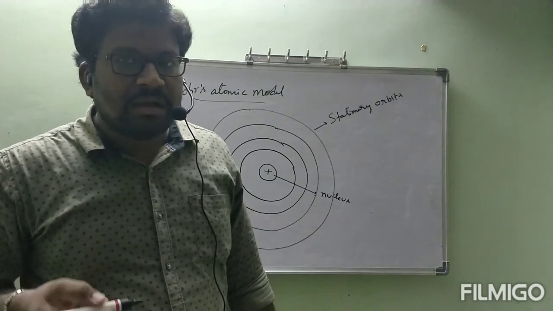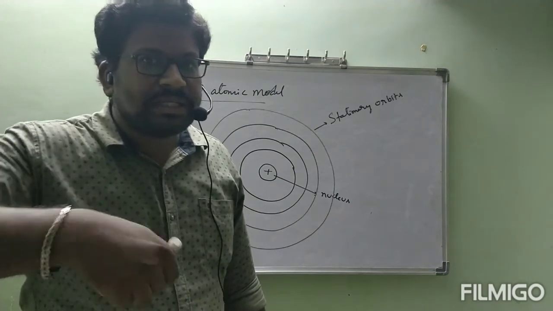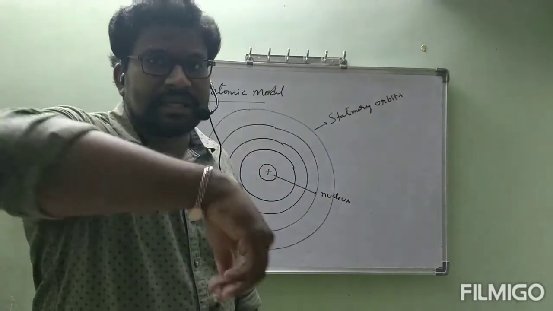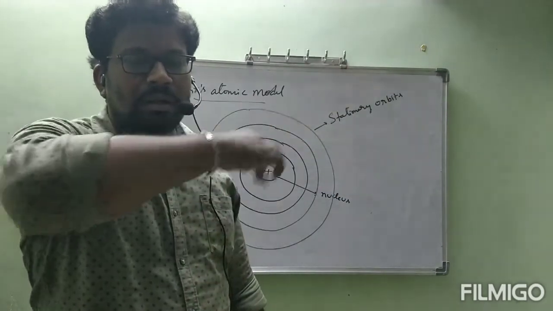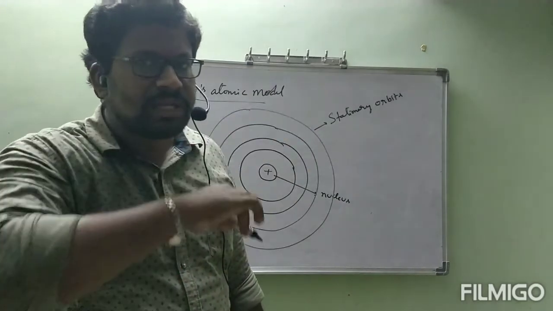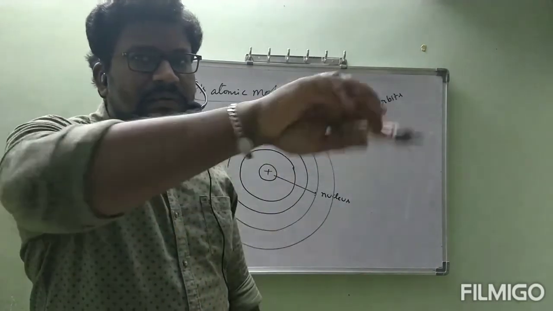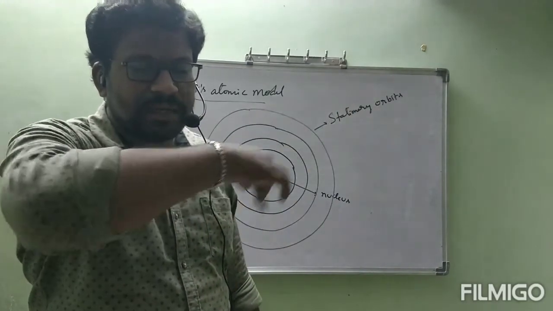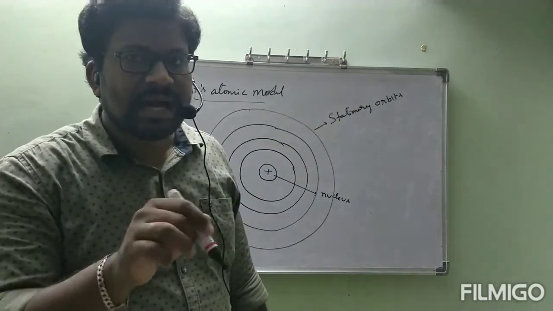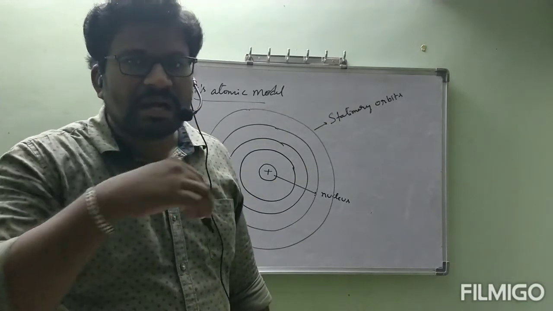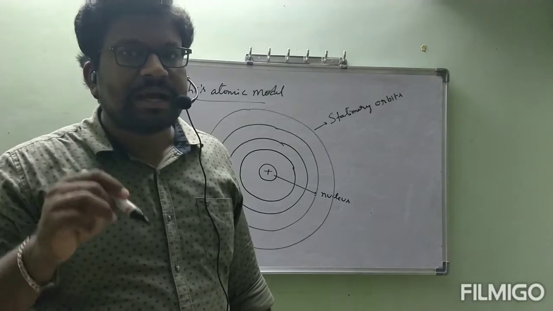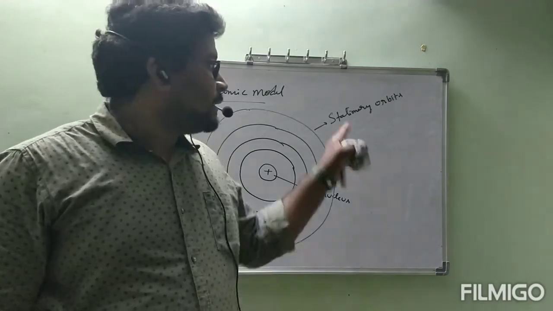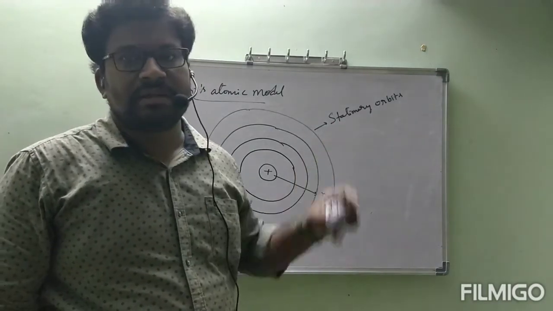Suppose a racer, without losing energy, is revolving in his circle. These lines are called orbits. Those orbits are called stationary orbits.